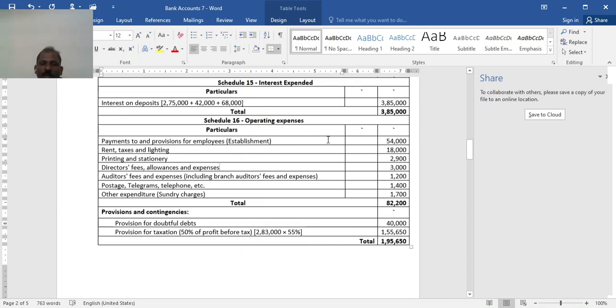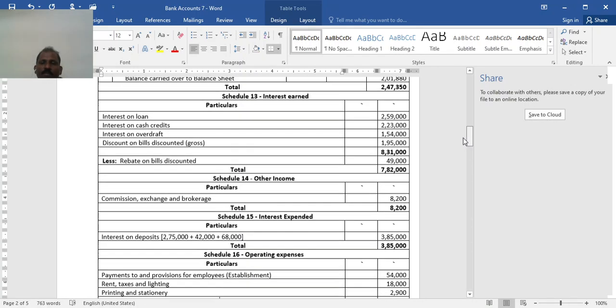If there is an adjustment, you have to make it in the inner column. Printing and stationery, directors' fees and allowances, auditor's fees and expenses, telegram and postage, other expenses. Total 82,200. Now contingency provision is given, and profit you find as the difference.